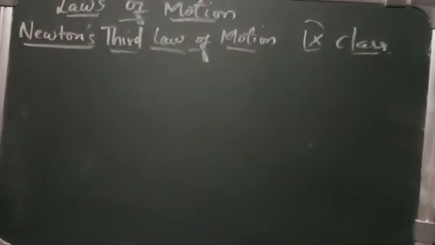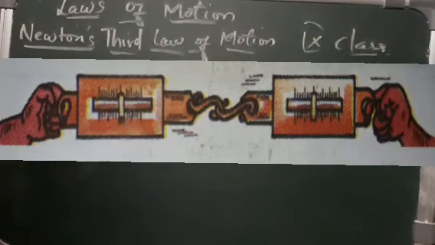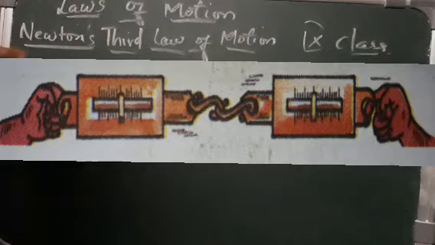So next we will learn about Newton's third law of motion. What is Newton's third law of motion? What did he say? Every action has its own equal and opposite reaction. When an object exerts a force on another object, the second object also exerts a force on the first object, which is equal in magnitude but opposite in direction.